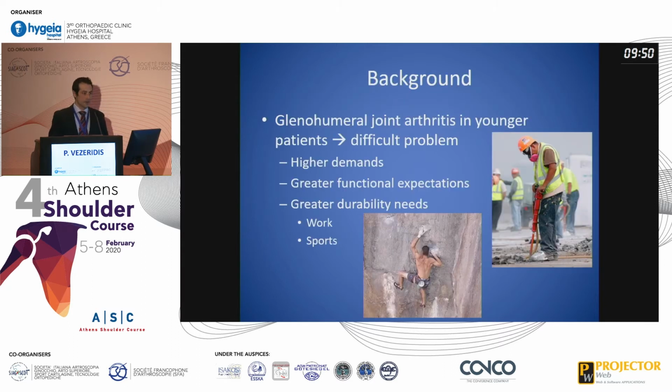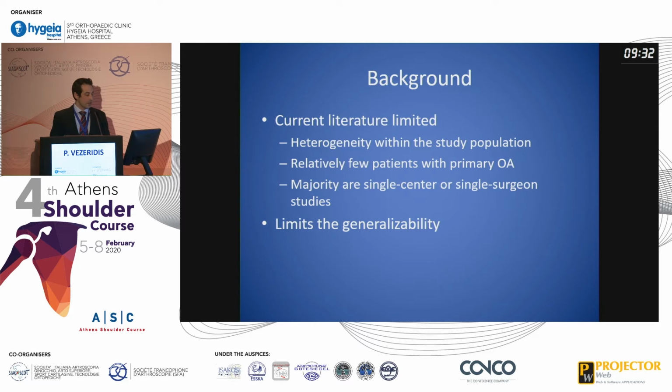So, glenohumeral arthritis in young patients is a very challenging problem, both for the patient and for the treating surgeon. These patients have higher demands, greater functional expectations, and they demand greater durability, both in work and in sport. As far as the current literature, it's very limited as far as results in this patient population. There's heterogeneity within the study population as far as the etiology of the arthritis. There are relatively few patients with primary osteoarthritis, and the majority of studies are single center or single surgeon studies, which limits the generalizability of the data.